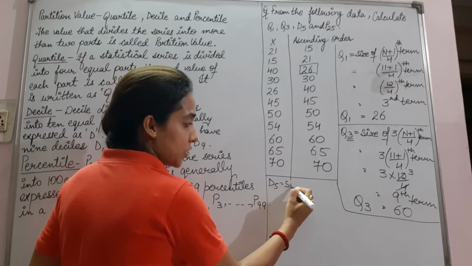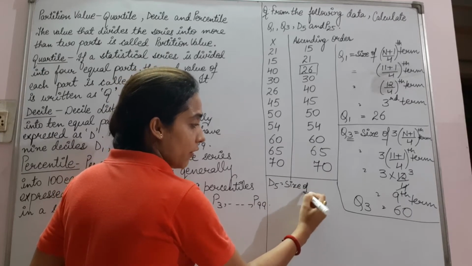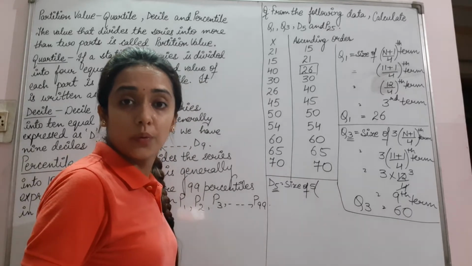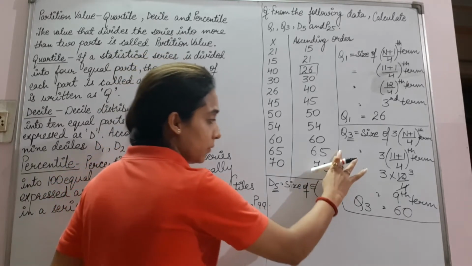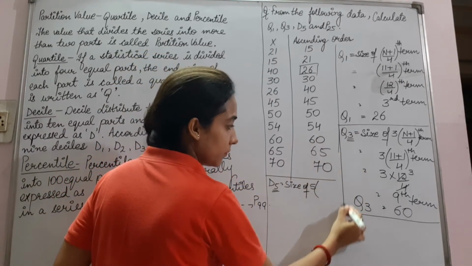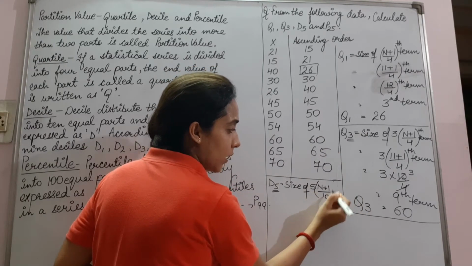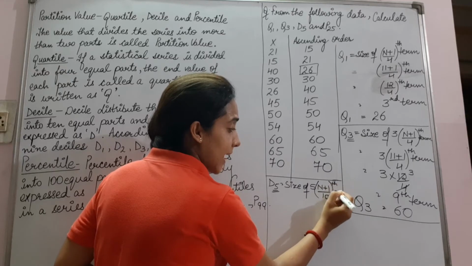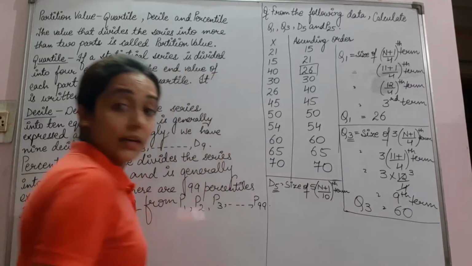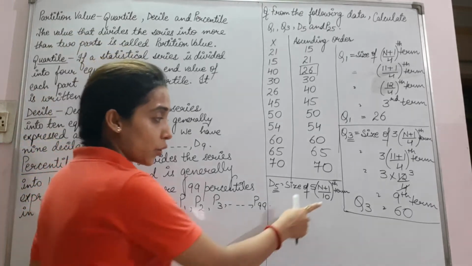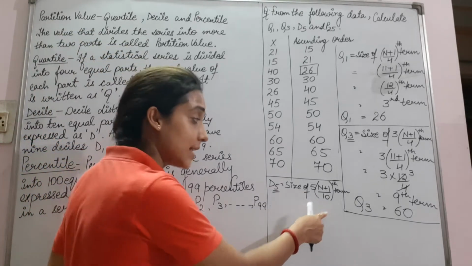D5 is equal to size of 5 into n plus 1 upon 10. Deca is related to 10, so we divide it by 10.